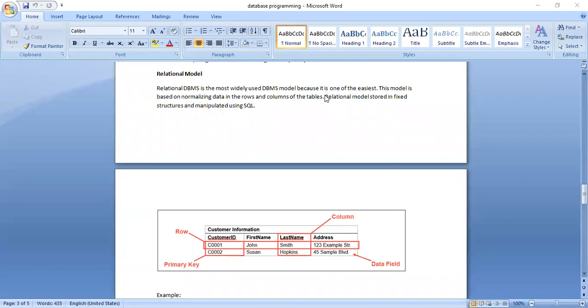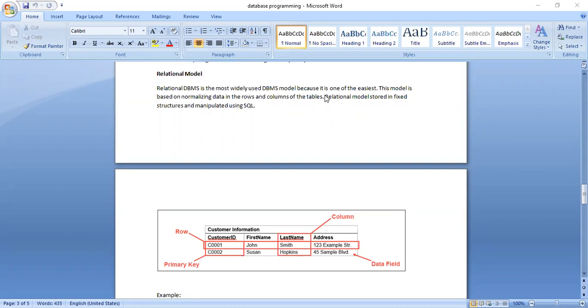Now, if you see the columns here, we will call the columns attributes or characteristics or properties. What are the properties of a customer? We considered here customer ID, which is unique. No two customers can have the same ID. It is unique, not duplicate.